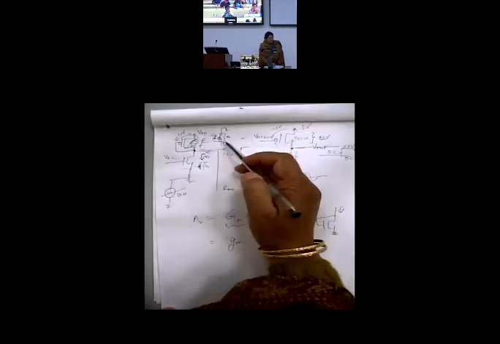And this is a diode connected PMOS, same as the diode connected NMOS. Draw its model: gm times gate, connected to drain. So this is drain, and drain is this. I am finding out my Rout at this node. This is grounded and this is connected over here.